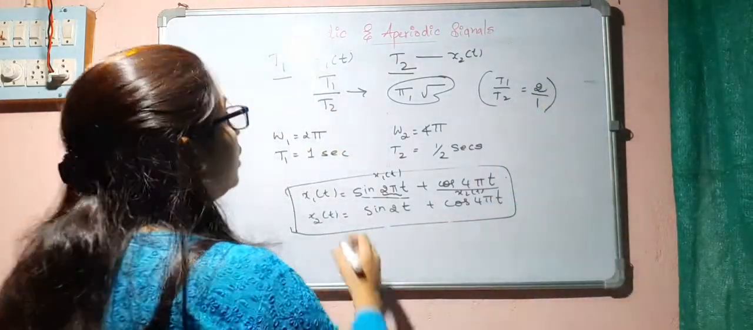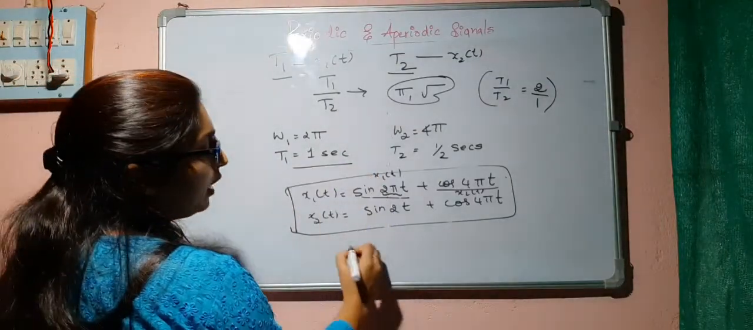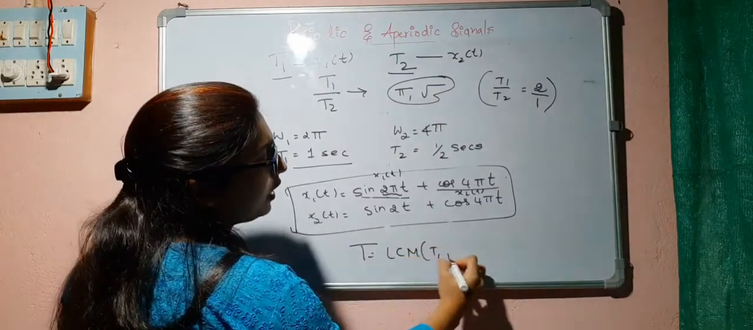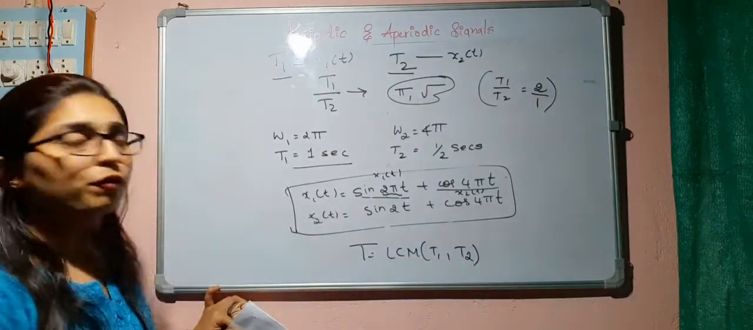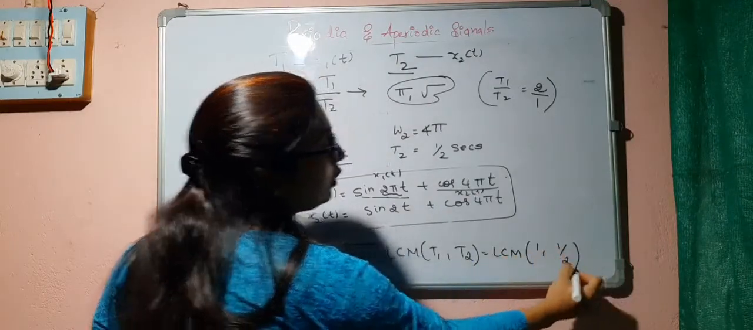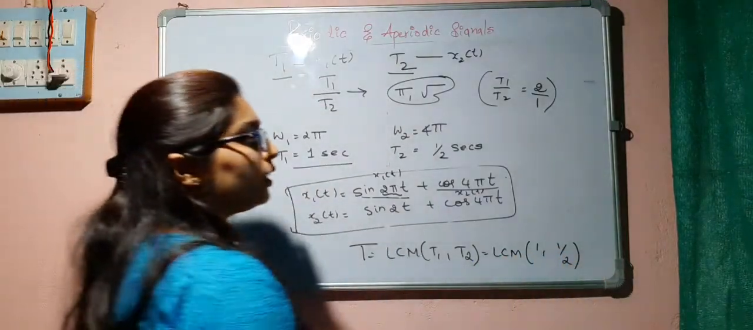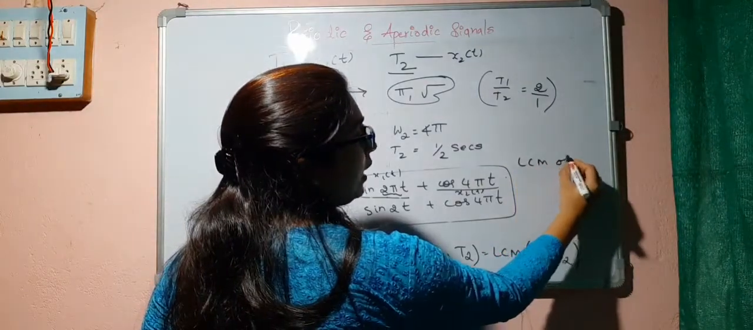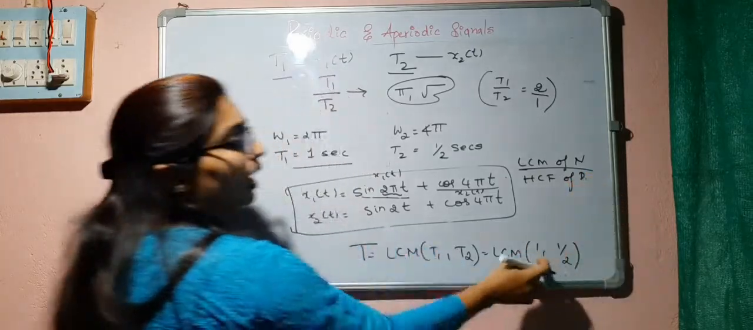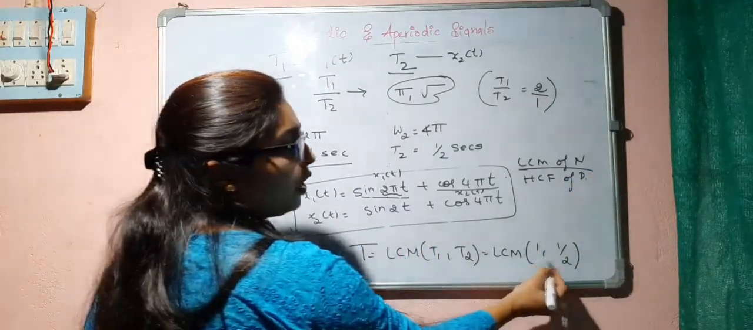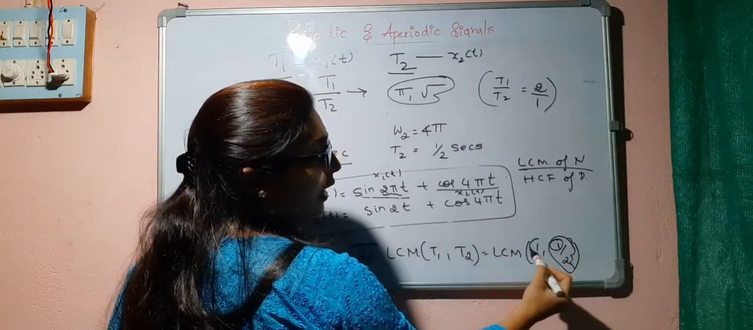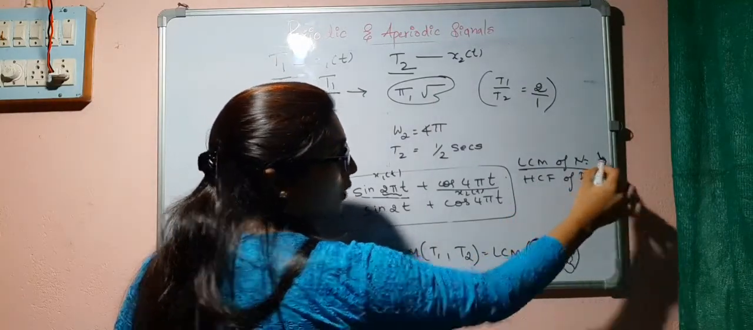It is rational. So now to find the fundamental time period T, we have to consider LCM of T1 and T2. Here it is LCM of 1 and 1 by 2. In this case, LCM of numerator divided by HCF of denominator. If you are having a fraction, then we can consider LCM of this numerator 1 comma 1, that is nothing but 1.